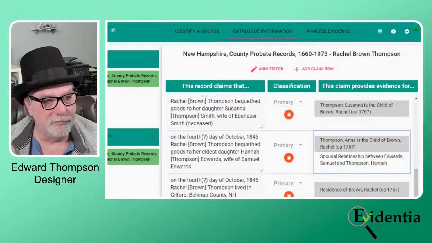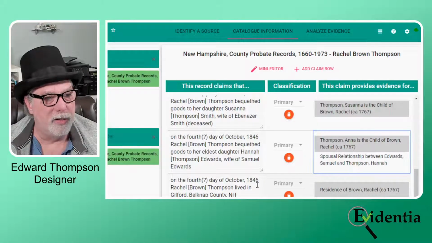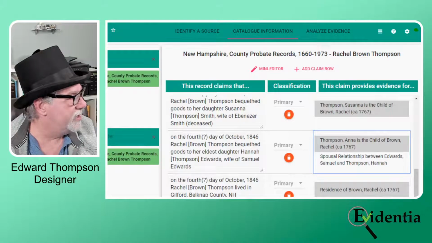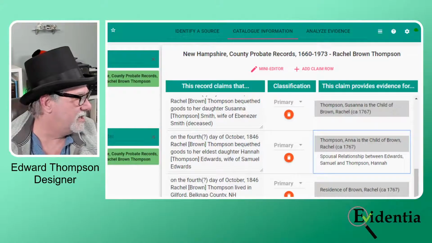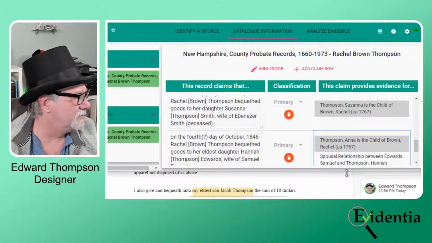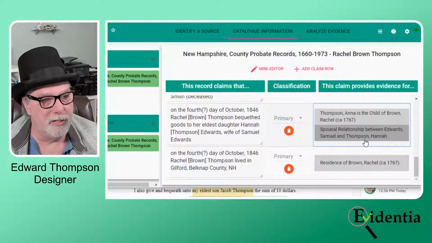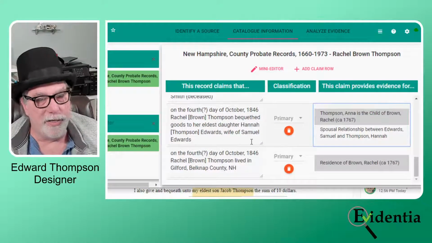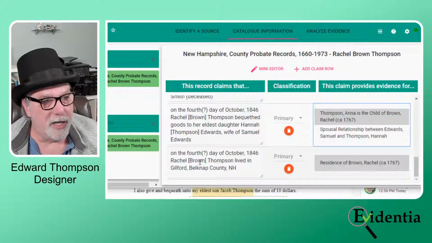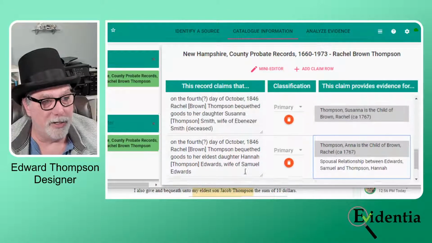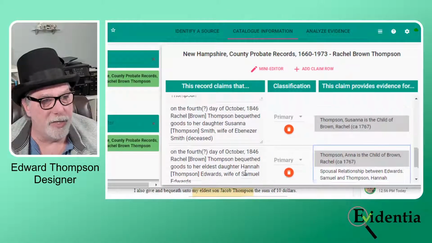Let's see, Hannah, that was that property. On the 4th day of October, 1846, Rachel Brown, oh, I know what's wrong. The screen's too small. I had to sacrifice screen real estate for making sure that you could see everything, that it was large enough. So Hannah, on the 4th day of October, blah, blah, blah. Rachel Brown lived in Guilford, Belknap County, New Hampshire. So what am I missing?